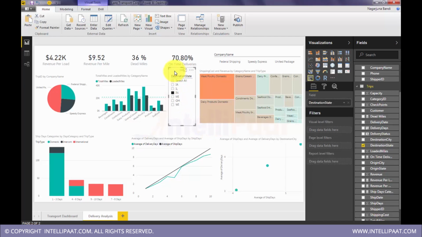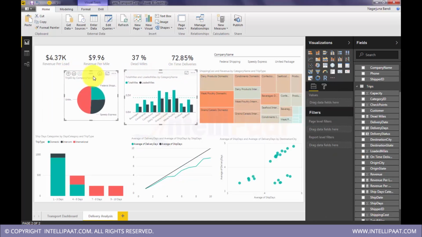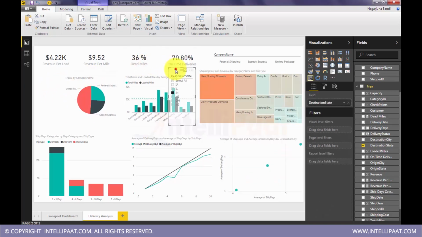Or I can move this to the beginning, which makes more sense. There you go. I have a destination city filter. Based on that, I can filter this entire analysis.